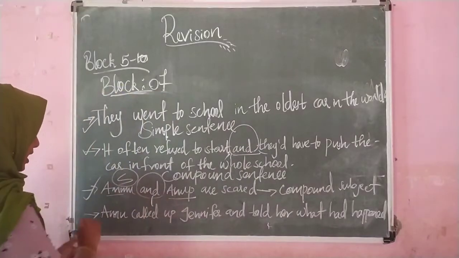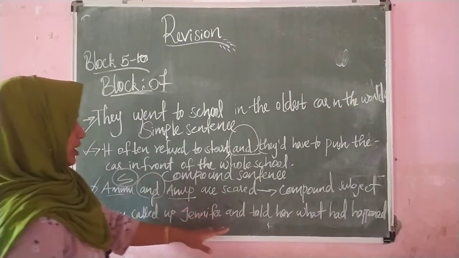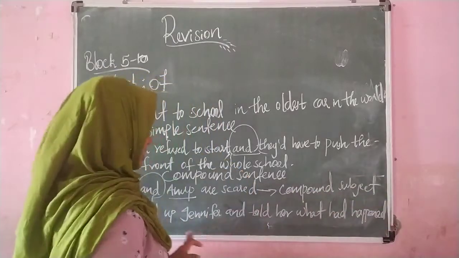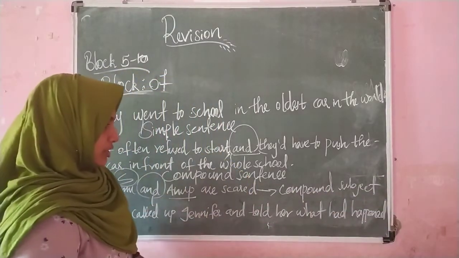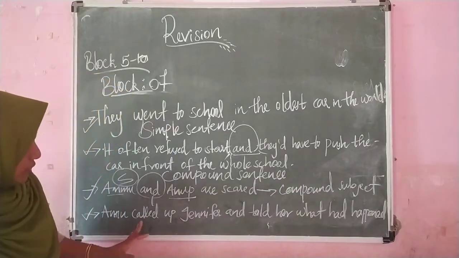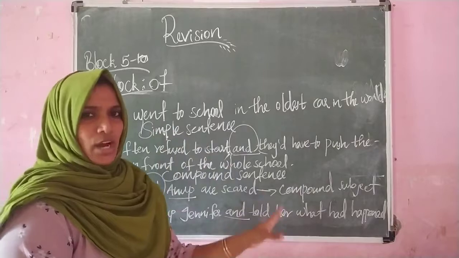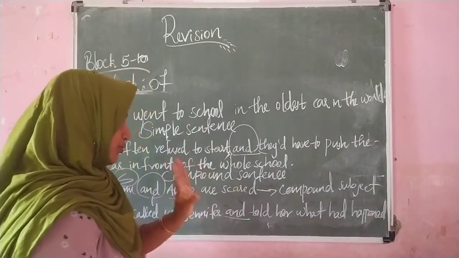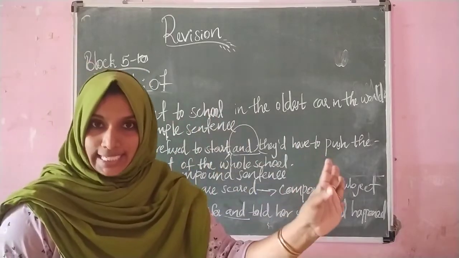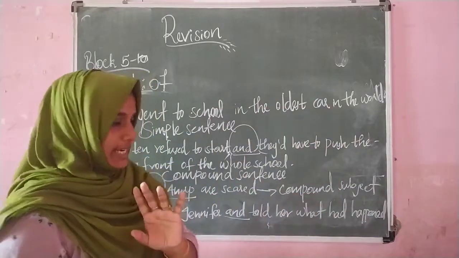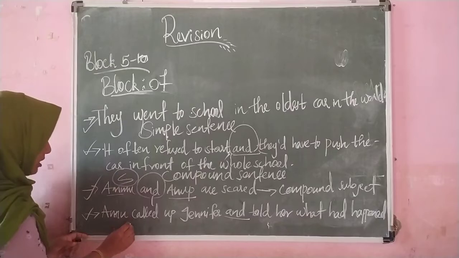Okay, then the last one. Ammu called up Jennifer and told her what had happened. Yes, what about this? Where can you see the conjunction? Yes, you can see the conjunction here. Right? If you have any doubt, then what will you do? You just find out the naming part and telling part, or else the subject and predicate. So here what is the subject? Yes, no doubt.